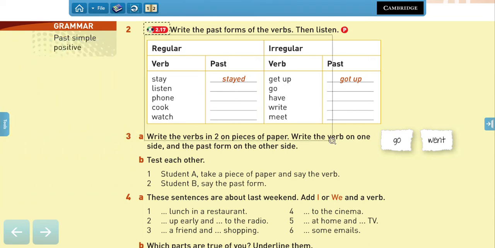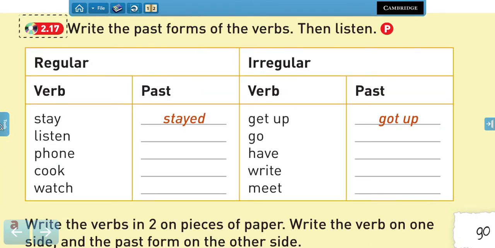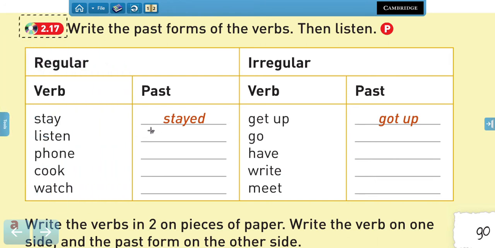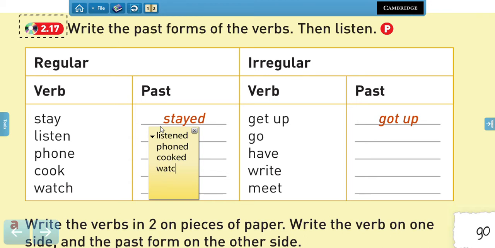So let's see. I'm going to try to make it bigger so we can complete. So let's start with regular verbs. So we have listen and listened, right? Then we have phone and phoned, cook and cooked, watch and watched, right? It's a short sound at the end of the verb. So listened, phoned, cooked, watched.